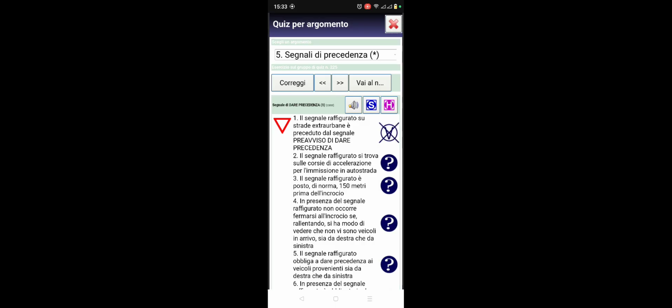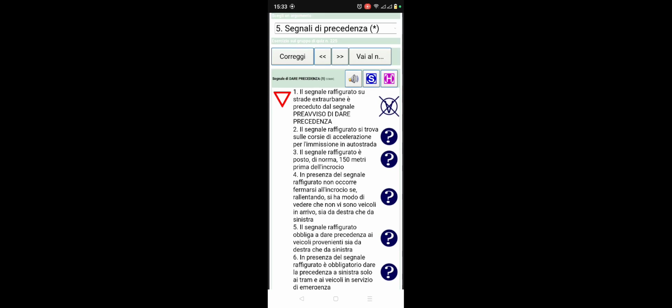So this signal is ahead of the signal preavviso di direct precedenza, because the preavviso, you will find it 320 meters before you get to the junction, and then you will see this very one. So this one is after the preavviso. That is why you hear this word preceduto, meaning ahead, da segnale di preavviso, so it is ahead of the notice of right of way.